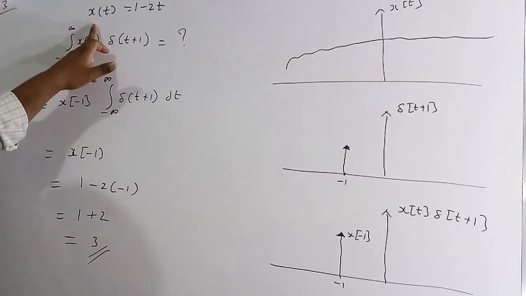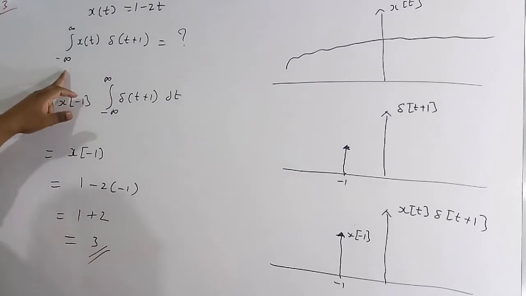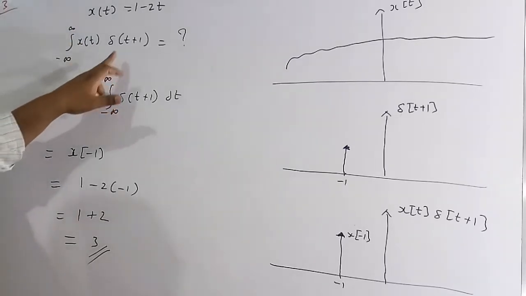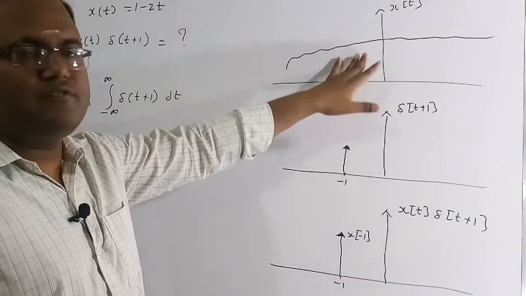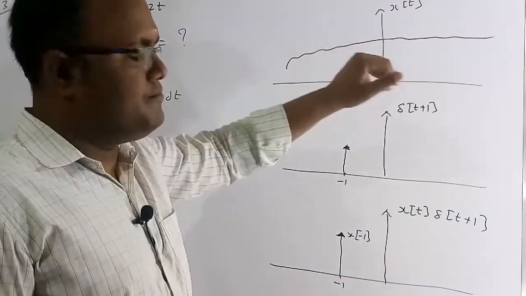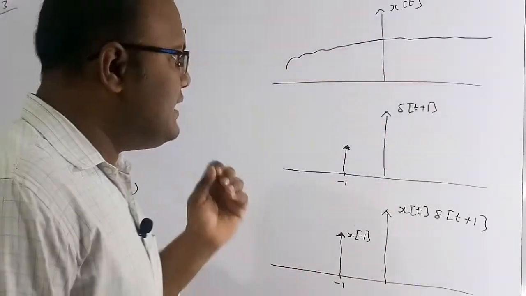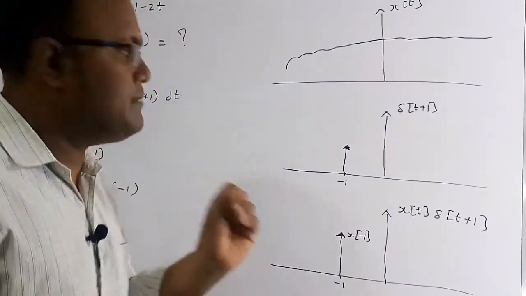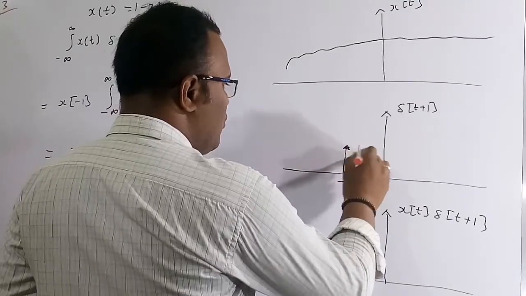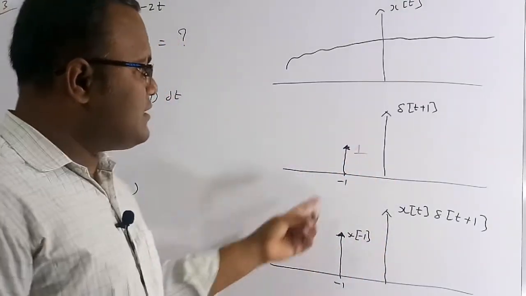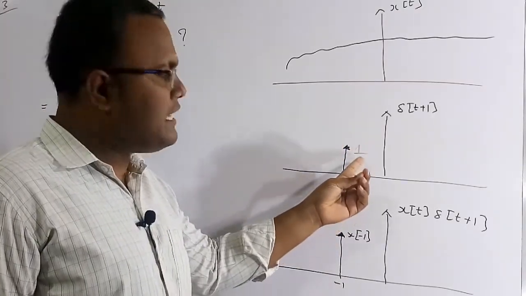Here, the question has given x of t is equal to 1 minus 2t, and we need to find the integration from t is equal to minus infinity to plus infinity of x of t into delta of t plus 1. We need to find this value. See here, let me assume this is the x of t signal, with a waveform in this fashion. Here they have given delta of t plus 1, which means an impulse of unit area, area 1, at t is equal to minus 1. At t is equal to minus 1, this impulse is going to exist with the area of 1.